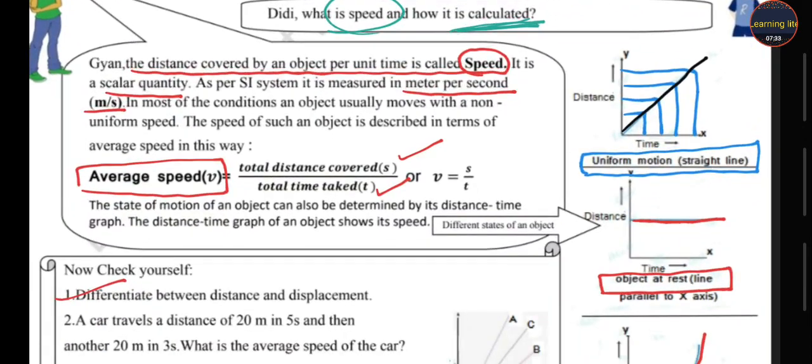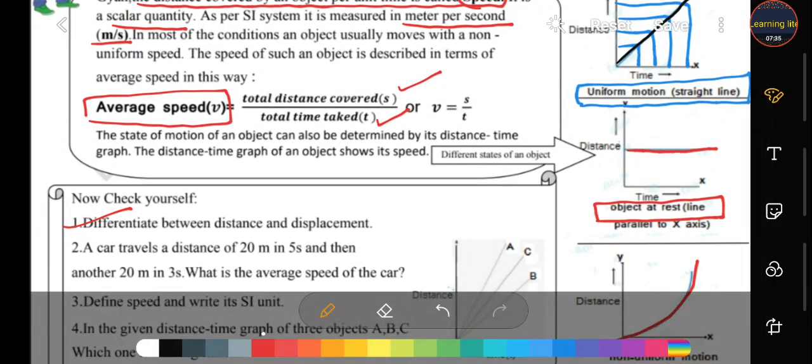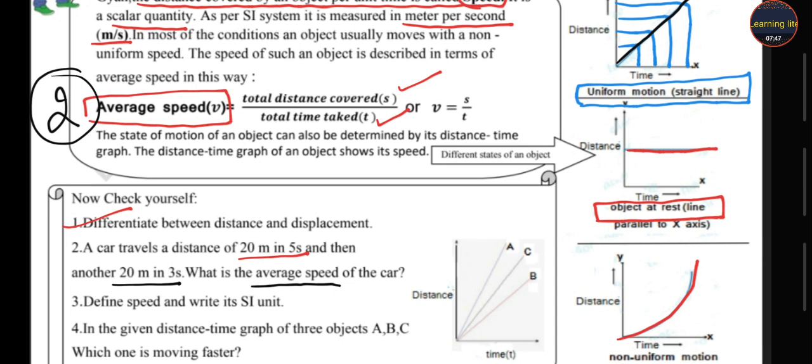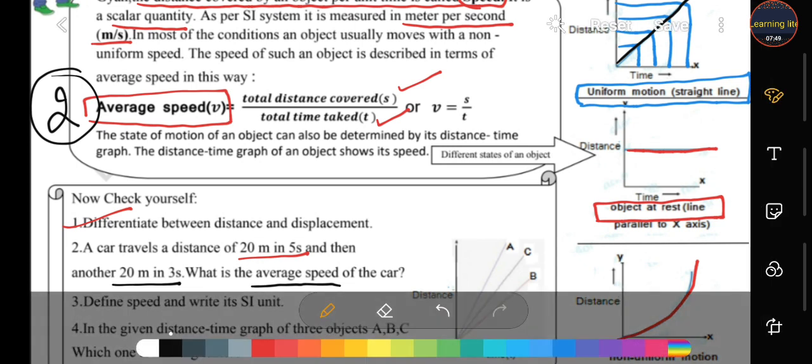Move on to our second question, student. A car travels a distance of 20 meter in 5 seconds and again 20 meter in 3 seconds. What is the average speed? We have the formula of average speed, students. This is the answer of the second question. You have to write this formula and now we have to put the values here.